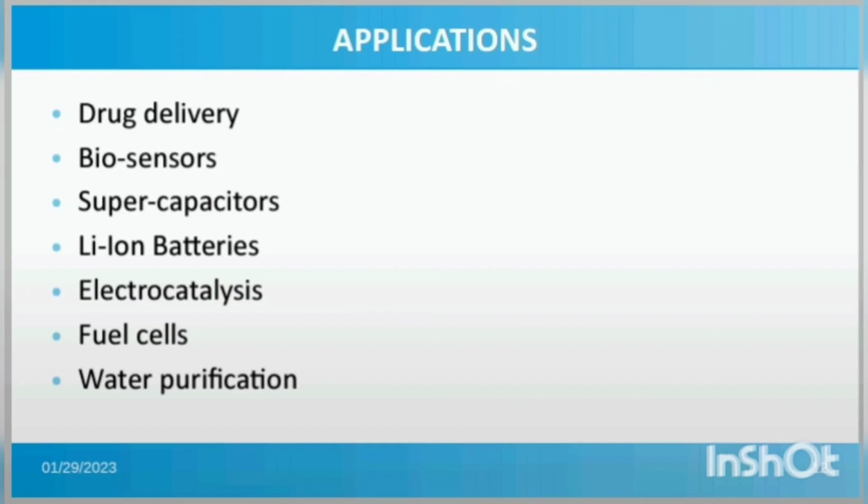The application of nanomaterials. Nanomaterials have a wide range of applications in our day-to-day life. The first one is drug delivery, which is the application of nanotechnology in the pharmaceutical field. The next is biosensors, which are used for the development of immunoassays, diagnostics and biosensors for various analyses. And also in supercapacitors for regenerative braking and short-term energy storage. The next are lithium-ion batteries, electrocatalysis and fuel cells. In fuel cells, nanotechnology creates more efficient membranes.